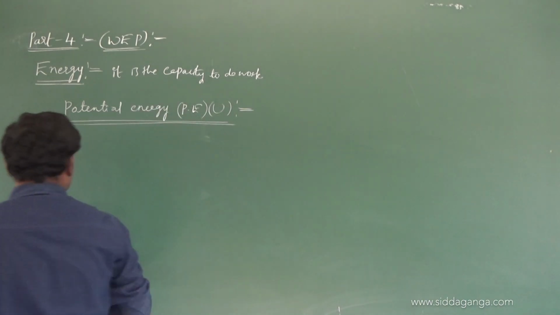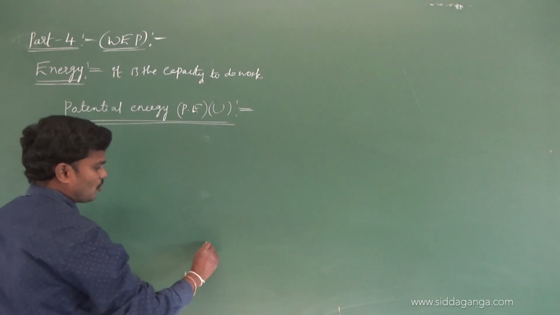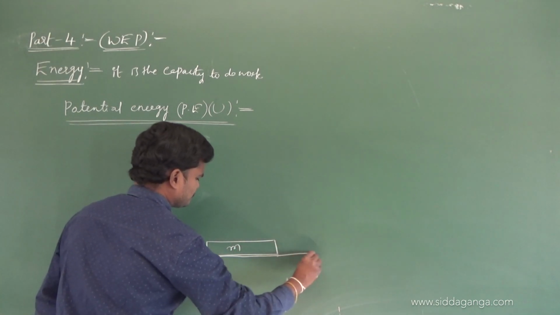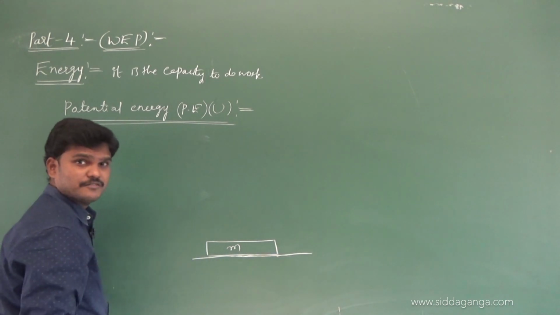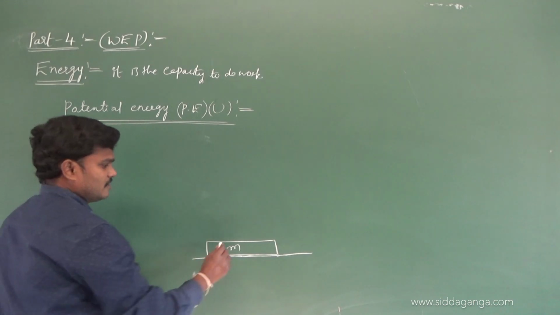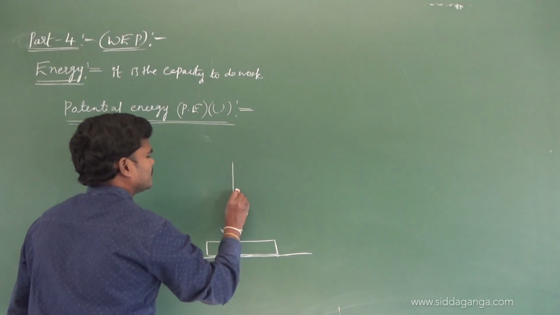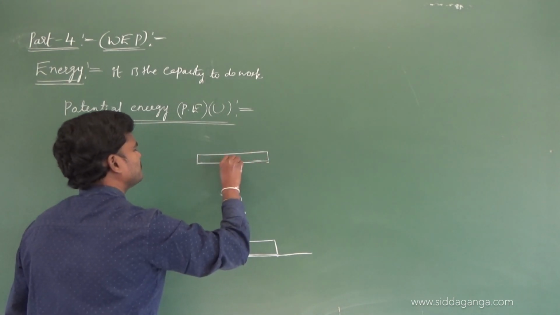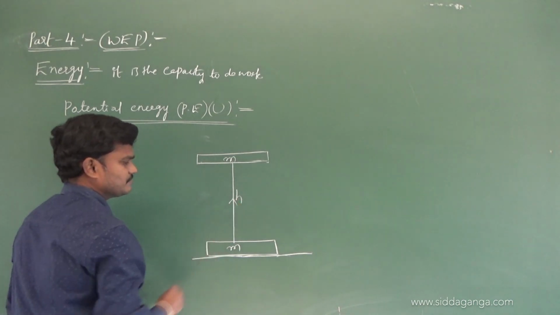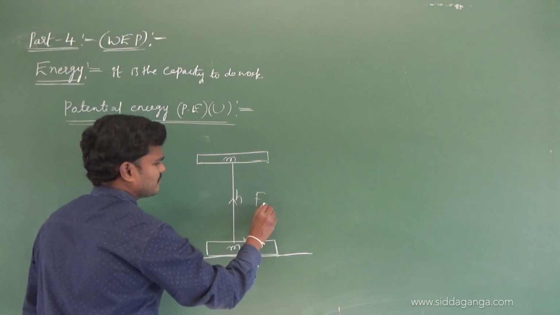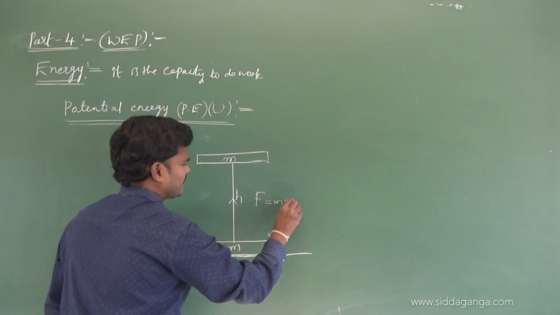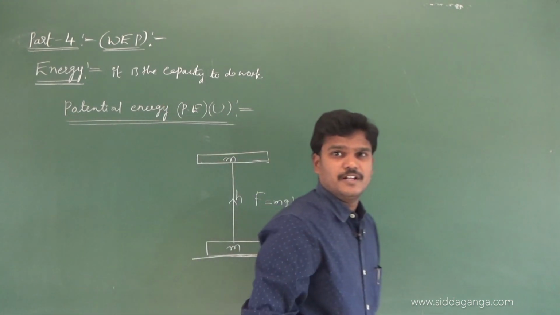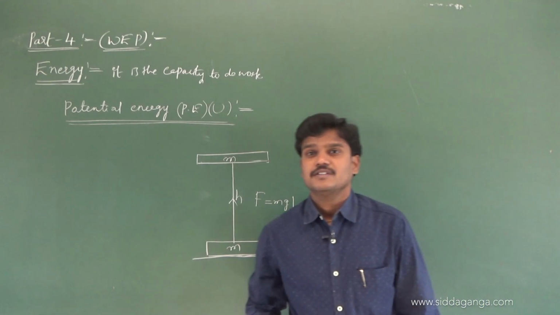To get this equation, let me consider a block which I am going to place on a horizontal surface. This is a block placed on a horizontal surface. If it is lifted through a height h, I am lifting it like this. We know the gravitational force mg is acting downwards, but I am lifting upwards. I think you know this one, this is also covered in the last sessions.